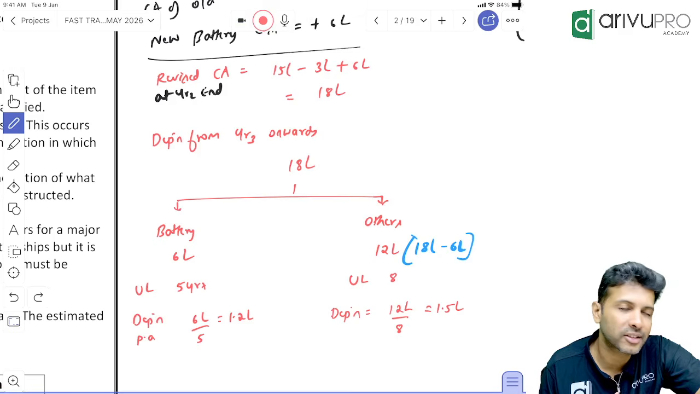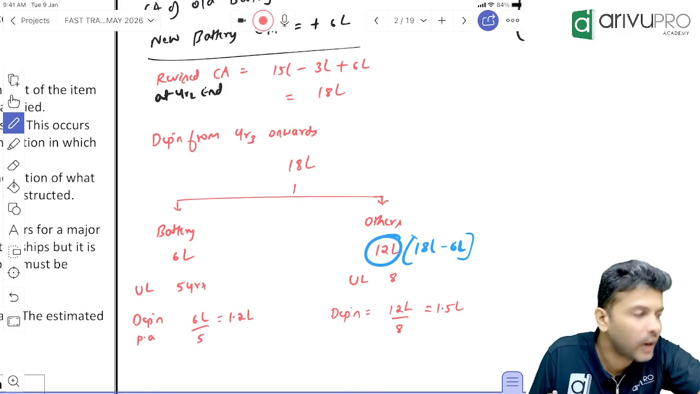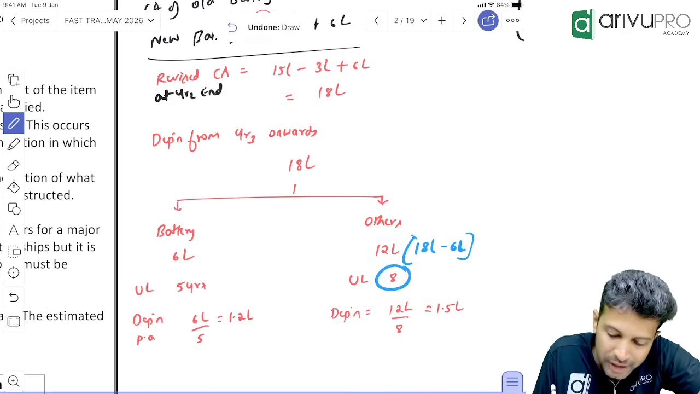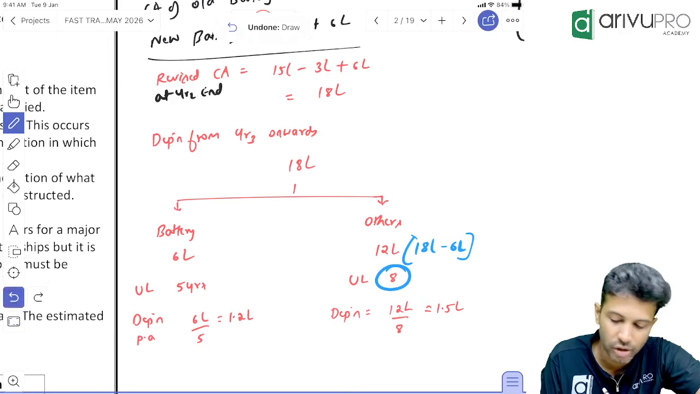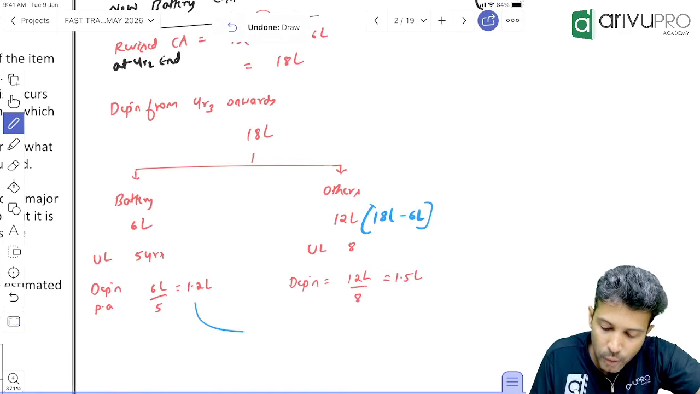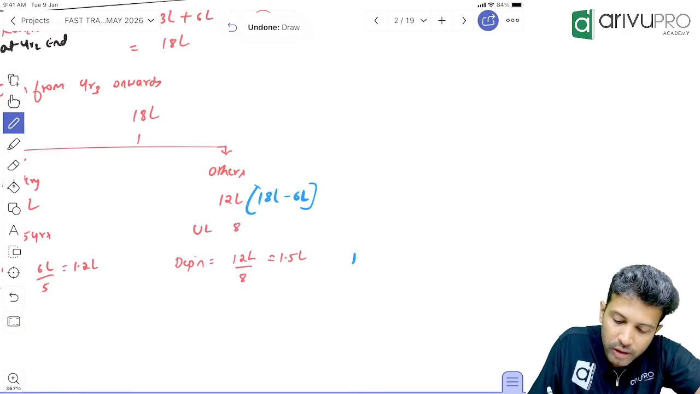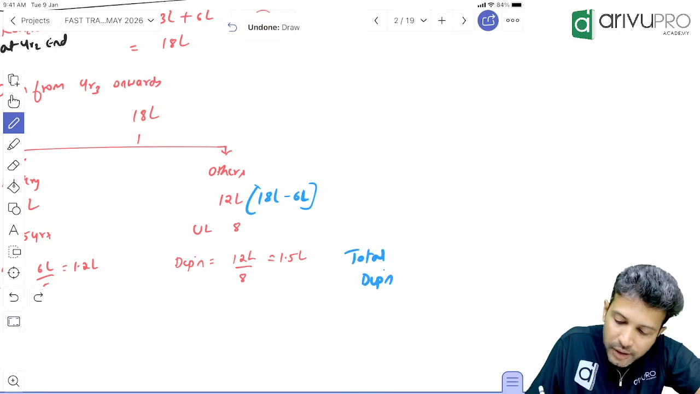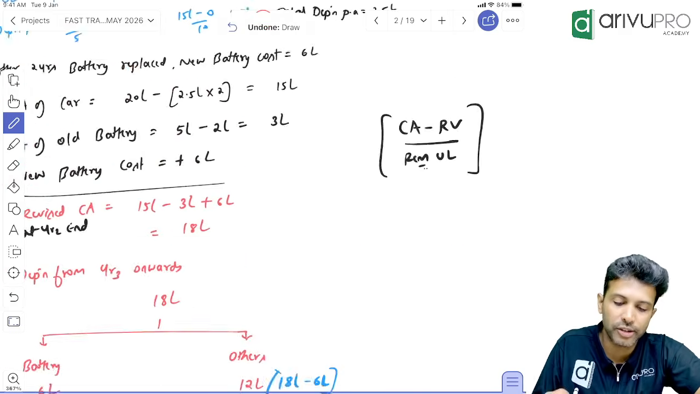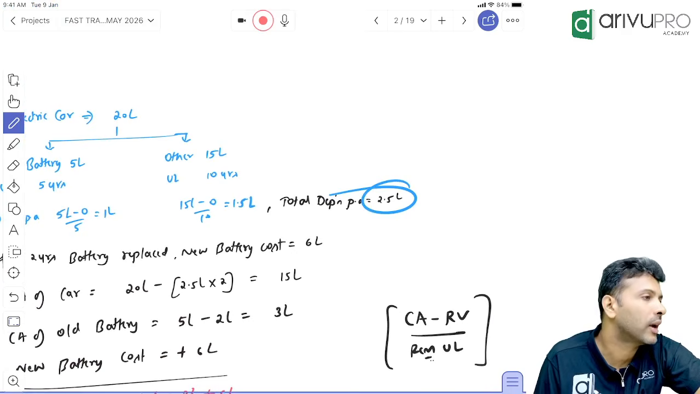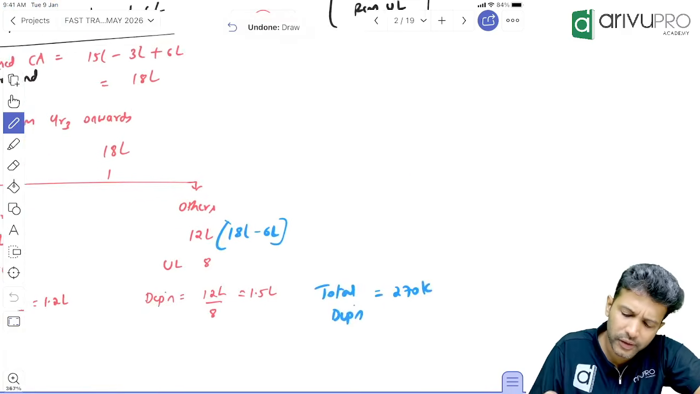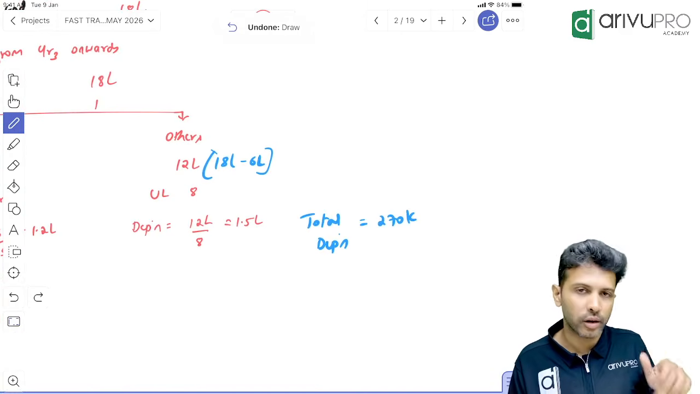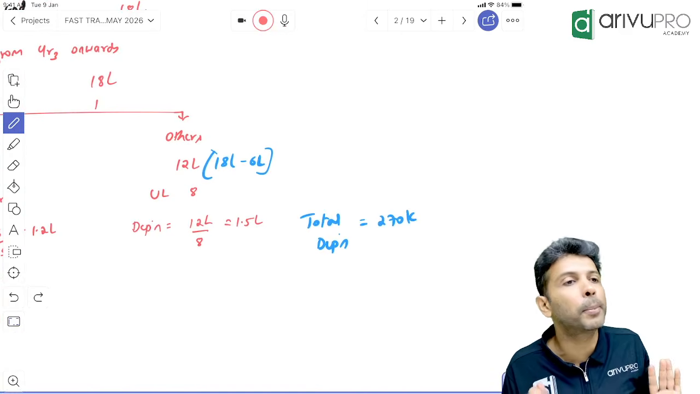What about depreciation for other parts? 12 lakh is the carrying amount minus residual value, I've assumed it to be 0, divided by remaining useful life 8 years. So it will be how much? 1,50,000. These two, if you add, you will get the total depreciation. What is the total depreciation of the car now? 120 plus 150, which will be 2,70,000. See earlier how much it was? 2,50,000. Carrying amount got revised, so obviously your depreciation also will get revised. This is your component accounting. This accounting only we refer to as component accounting.